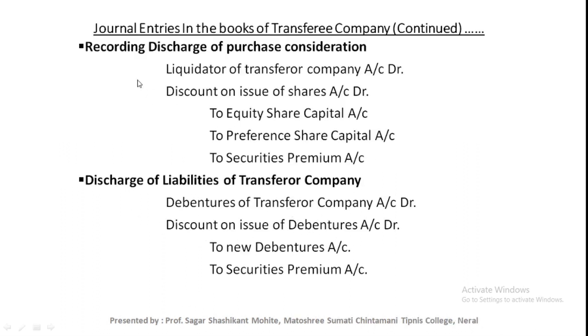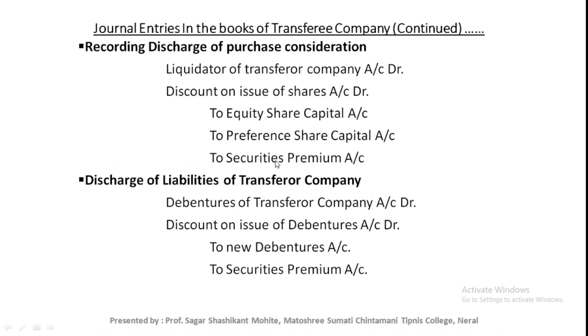Next journal entry, recording discharge of purchase consideration. That means purchase consideration amount is paid to the liquidators of transferor company. Journal entry will be liquidators of transferor company account debit, to equity share capital, preference share capital.